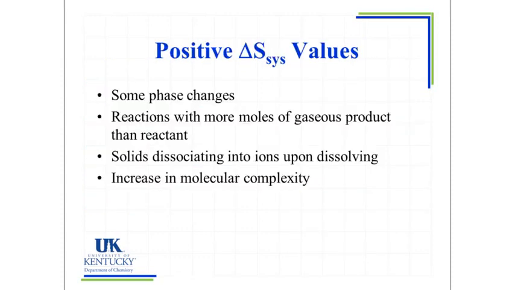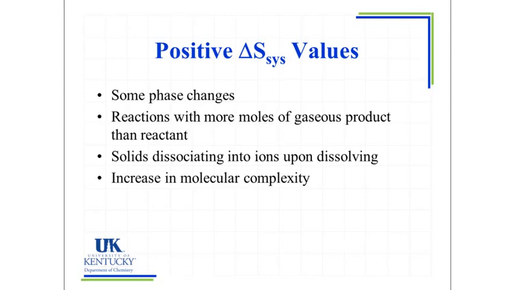Some examples where we see positive delta S values or increases in entropy are some phase changes, for example, going from solid to liquid to gas, reactions where we have more moles of gas on the right side or on the product side than on the reactant side, solids dissociating into ions when dissolved, such as in water and forming an aqueous solution of a salt, or an increase in molecular complexity.